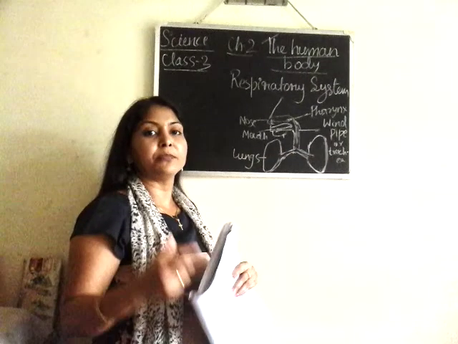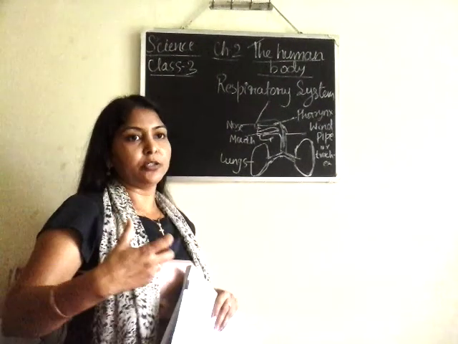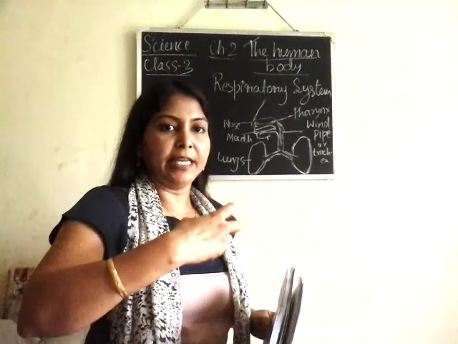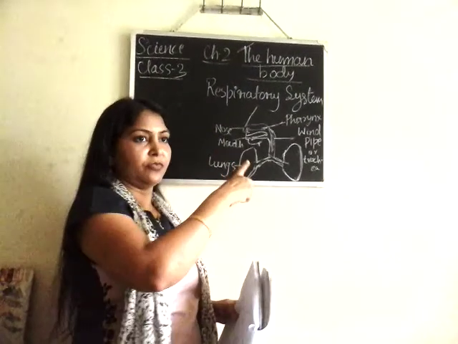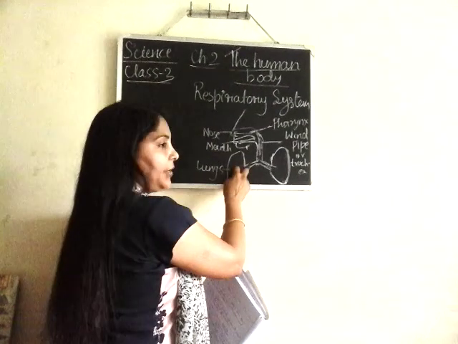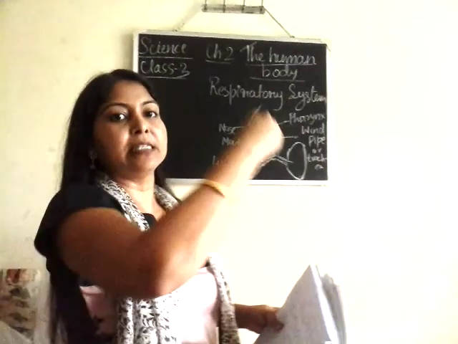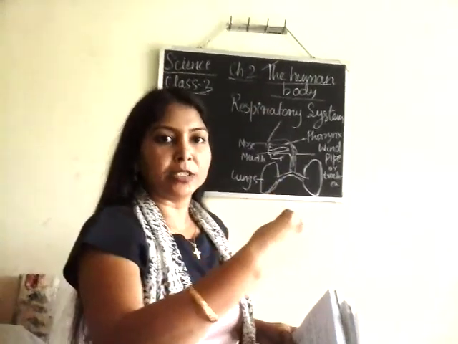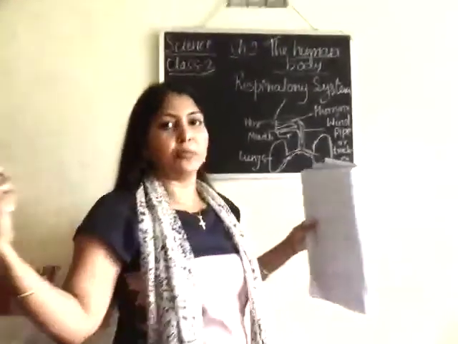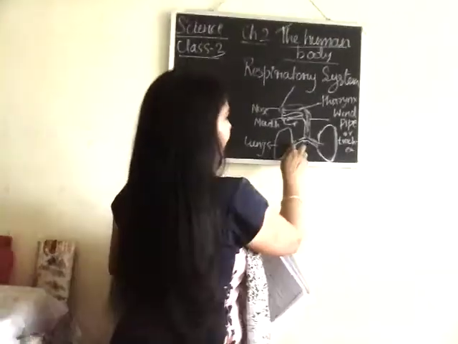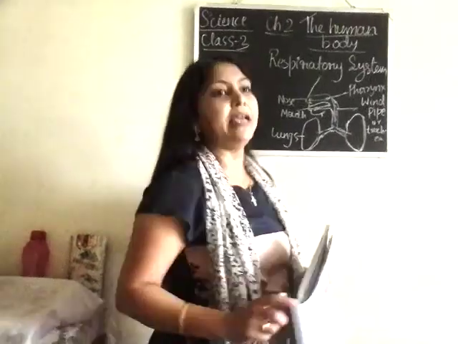the body to take oxygen and then pass it to the different parts of the body, and then from here again these lungs take in carbon dioxide from different parts of the body, and then through this trachea again they move out.